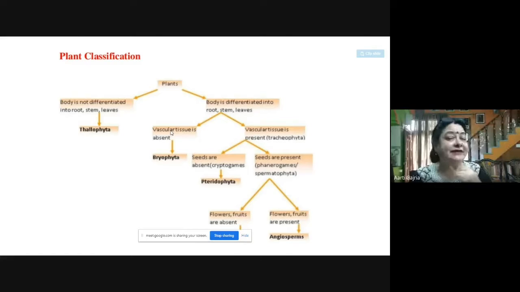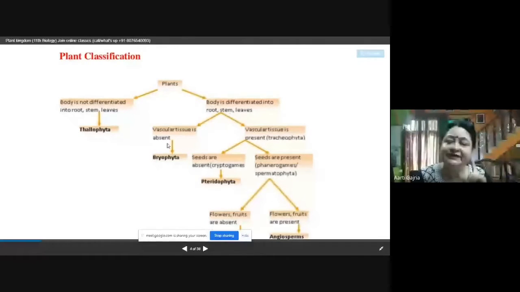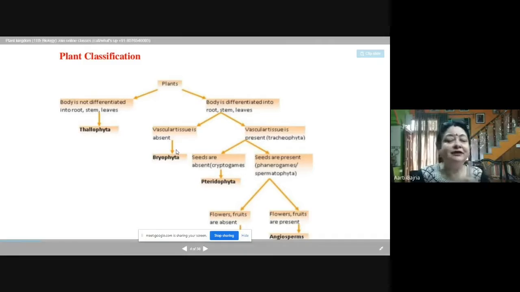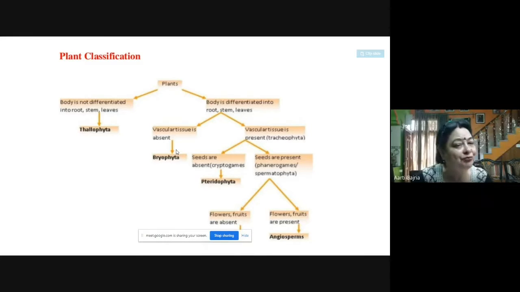If the vascular tissue is absent, another class of plant comes, that is Bryophyta. In Bryophyta, the vascular tissue is absent. That means xylem and phloem are not present.